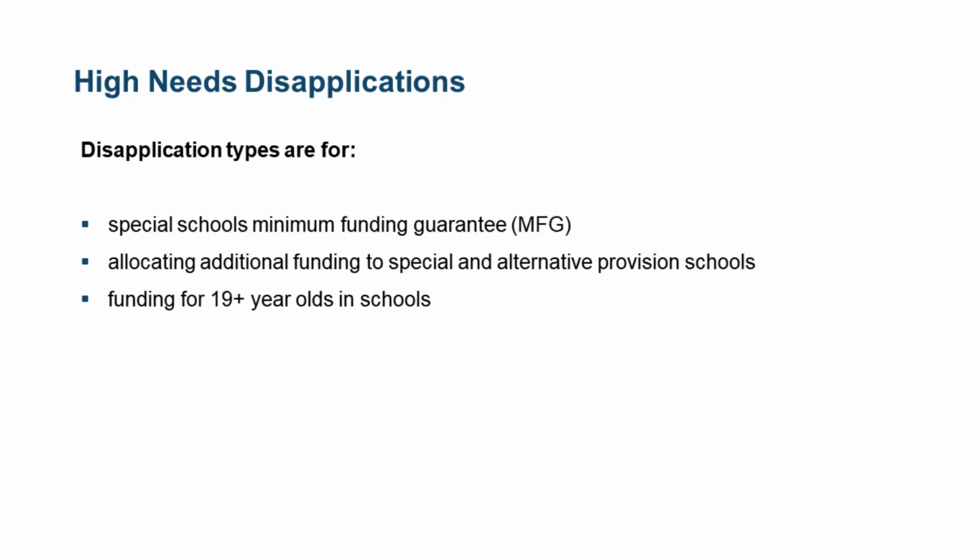So for all high needs disapplications, it's really important you discuss these with us prior to the deadline and before a formal submission, as the calculations can be tricky and sometimes a disapplication isn't actually needed. So within the high needs disapplications, the types of disapplications we receive are for special schools MFG. So the MFG rules are detailed in Annex 1 of the High Needs Operational Guide. And for this, a disapplication of the relevant DSG condition of grant is required.